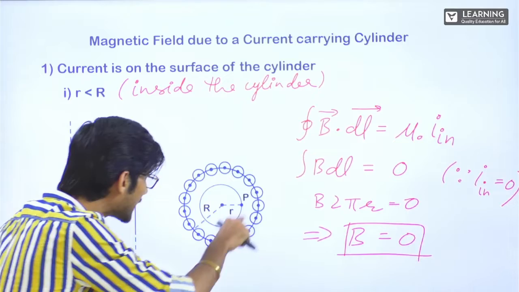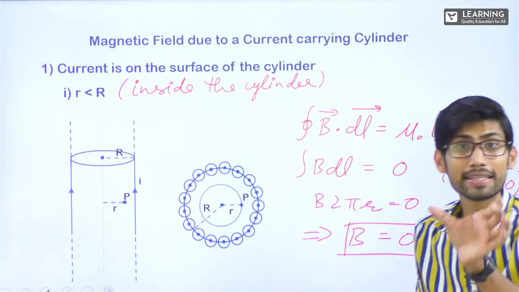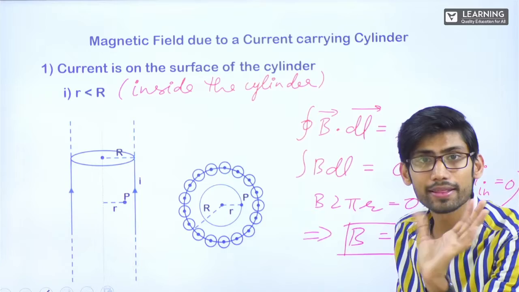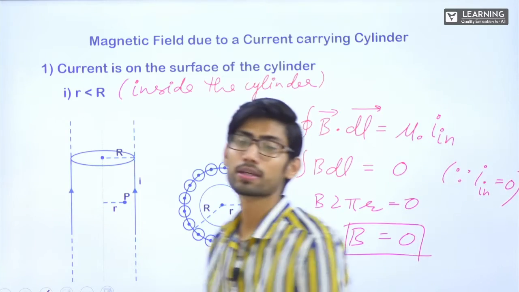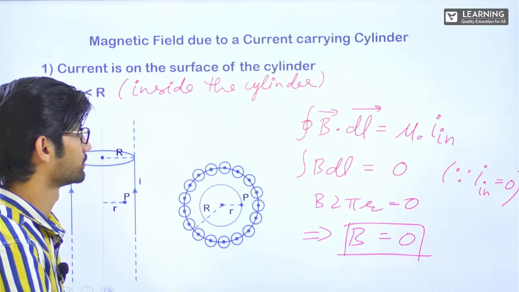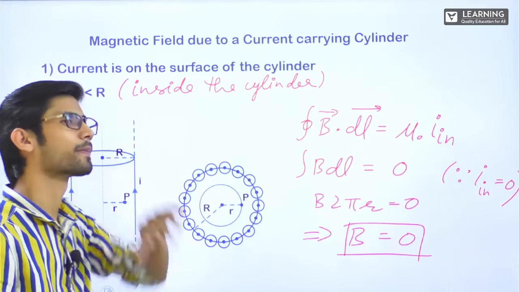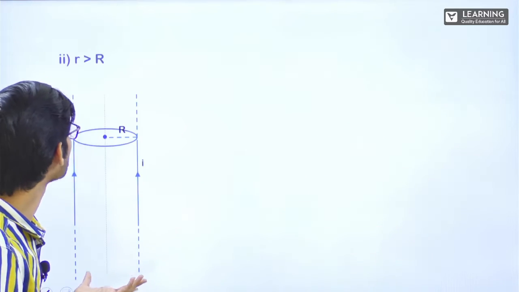So B inside this is 0. Clear? In a cylinder, if the current is at the surface, inside the cylinder at any point, magnetic field is 0. Done? Easy to understand? Alright.